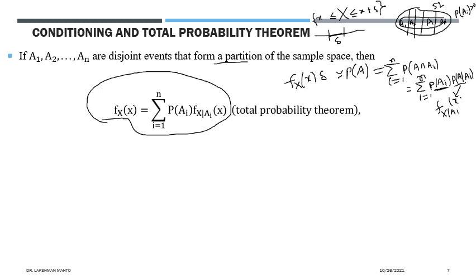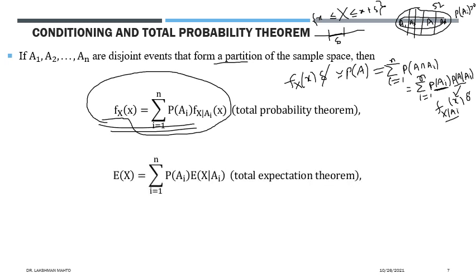I am simply writing it as x; you could write x given A also, but that is well understood. It is sufficient to say it is a conditional density conditioned by Ai. If you cancel delta and delta, you will get this result. It is a very simple derivation, coming directly from the total law of probability, or the total probability theorem.